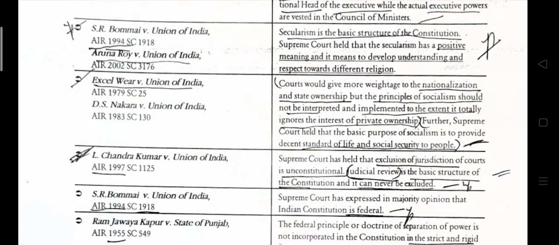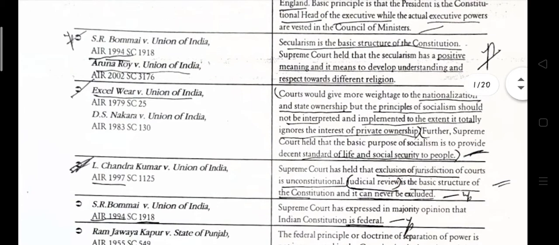Excelsior versus Union of India, AIR 1979. D.S. Nakara versus Union of India, AIR 1983. The Court would give more weightage to nationalization and state ownership, but the principle of socialism should not be interpreted and implemented to the extent of totally ignoring the interest of private ownership.